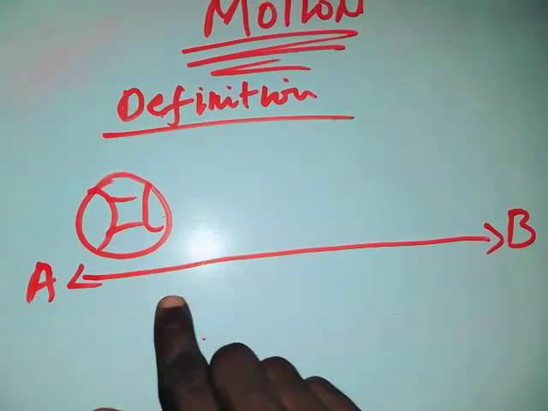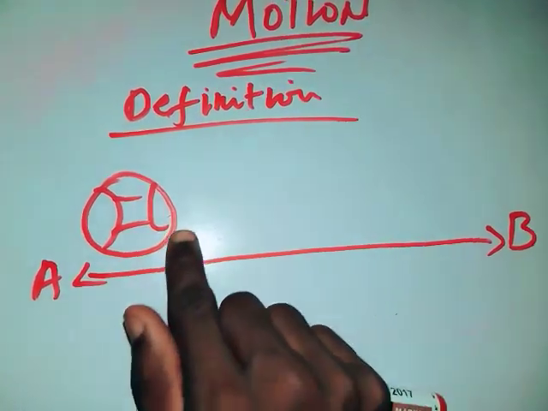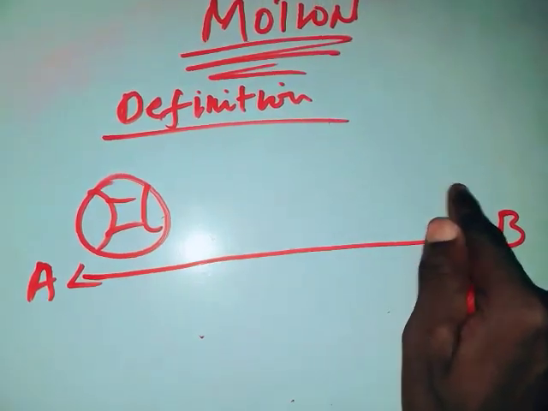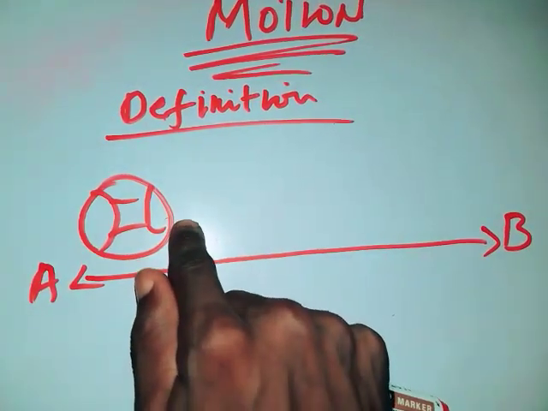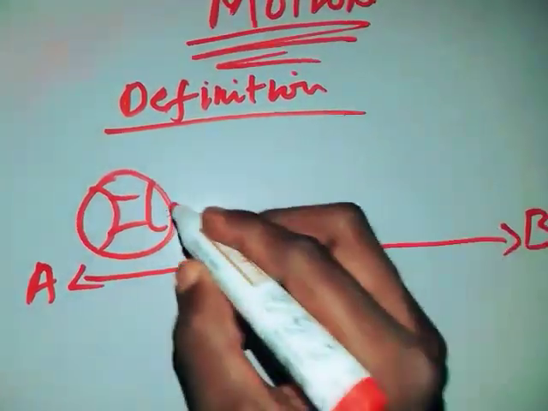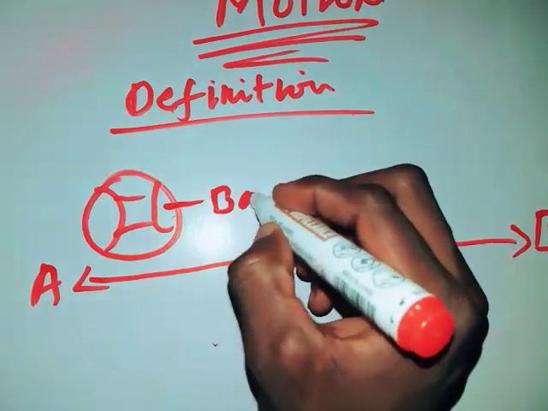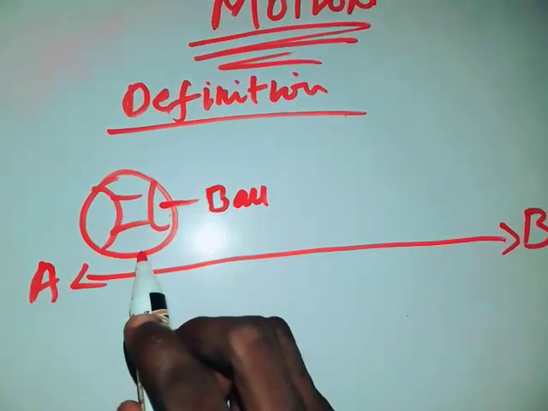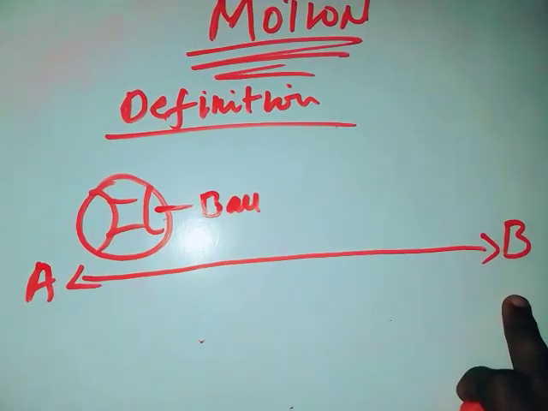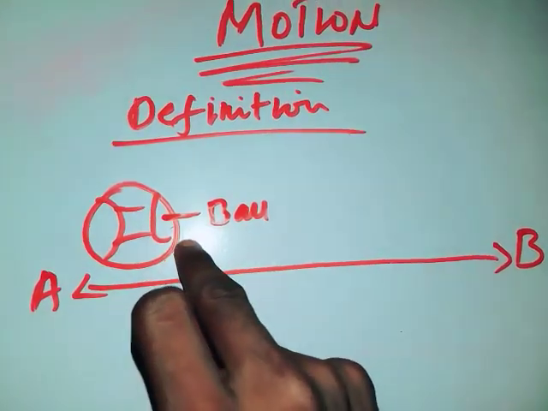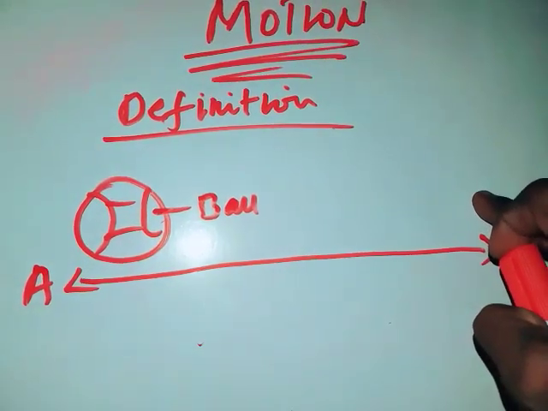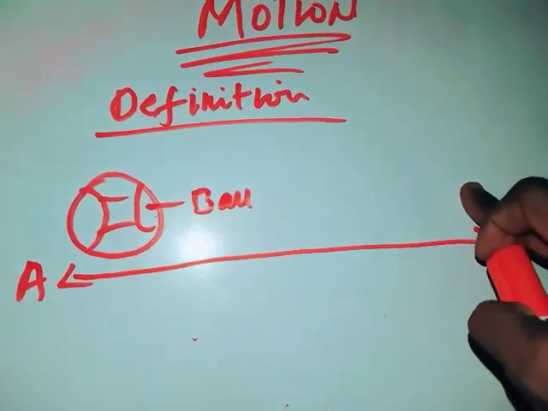Now assume a footballer wants to kick this ball from this point to this point. When this object, which is this ball, changes its position from point A to point B, when the footballer kicks this ball from point A to point B, there is a change of position.